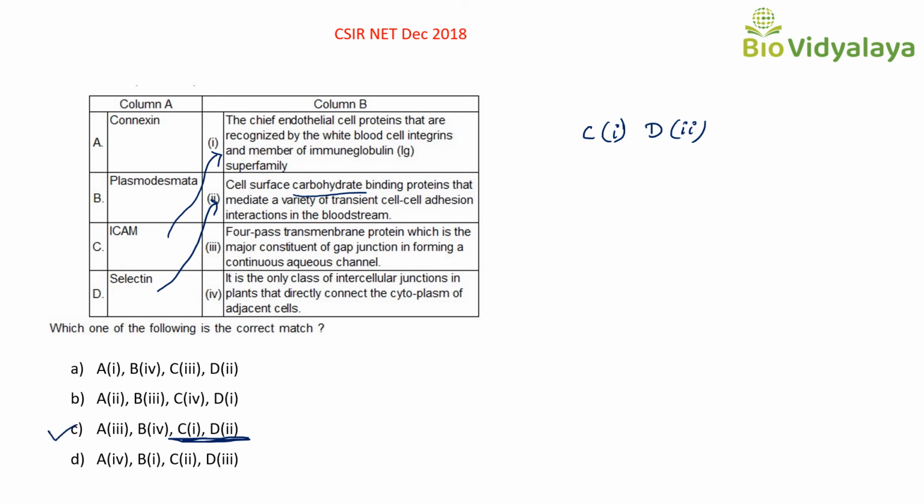So let's see other statements also. 4-pass transmembrane protein, which is the major constituent of gap junction forming a continuous aqueous channel. Here we can see that this is connexin. Connexin is a gap junction protein. So this is A3.